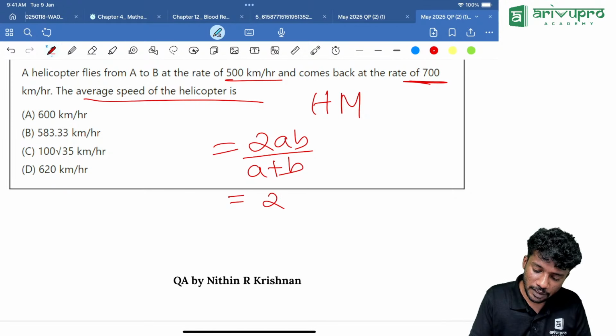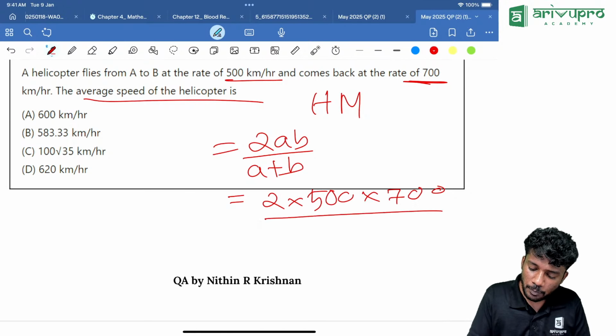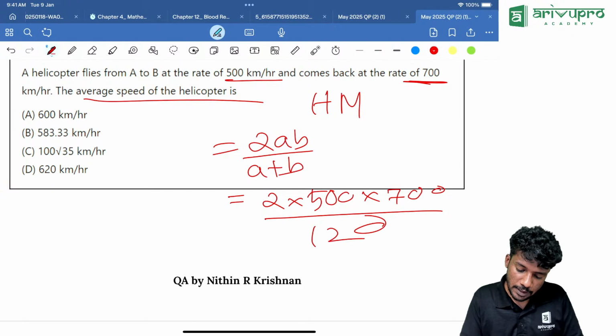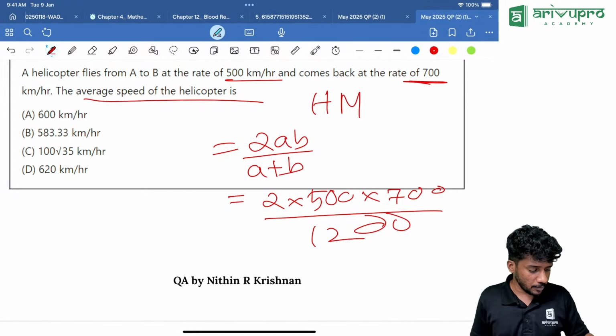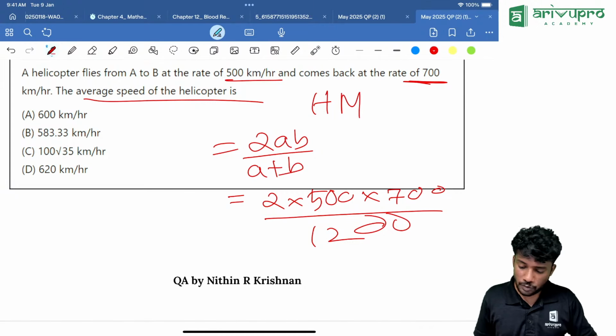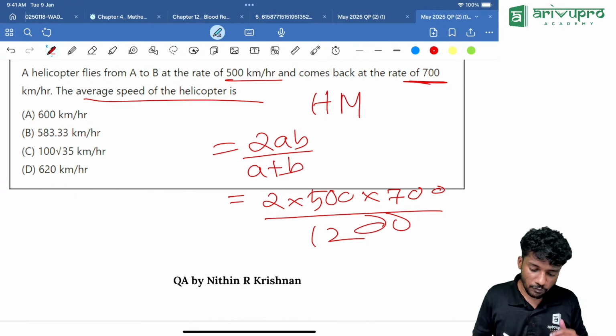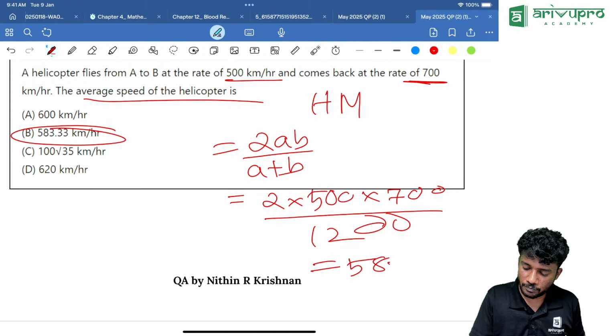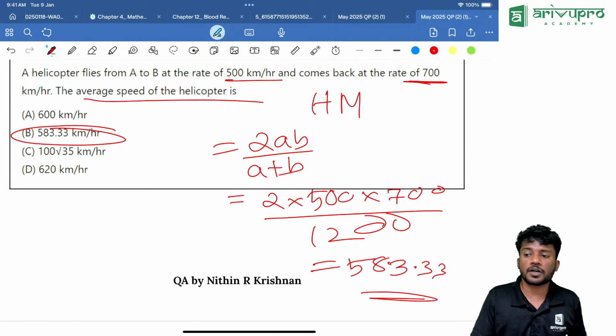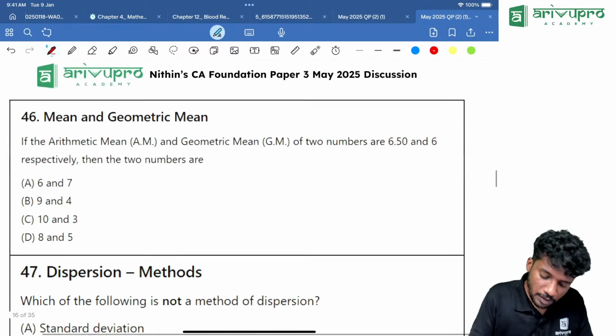2AB. That means 2 into 500 into 700 divided by 1200. Everyone take the calculator. How much is it? 583.333. Got it? Yes. Next one.